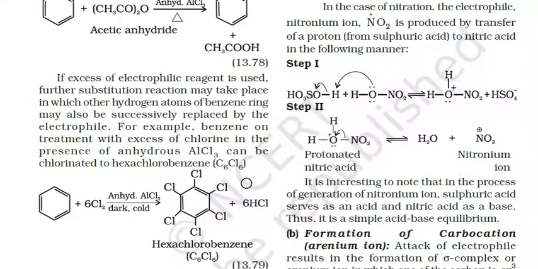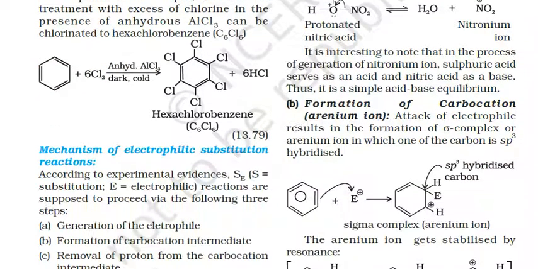If an excess of electrophilic reagent is used, further substitution may take place, in which other hydrogen atoms of the benzene ring are successively replaced by the electrophiles. For example, when benzene is reacted with excess chlorine in the presence of anhydrous AlCl3 in dark and cold conditions, hexachlorobenzene is formed along with 6 HCl.